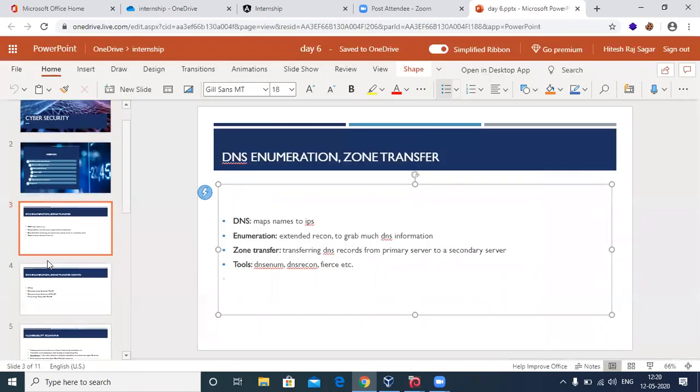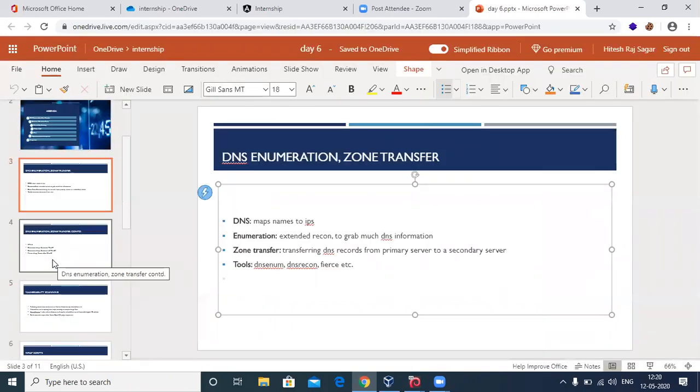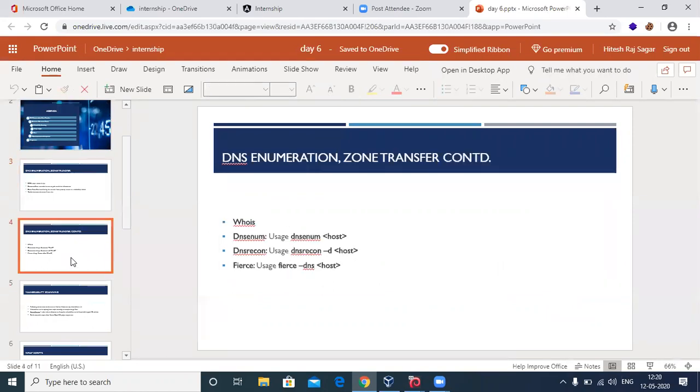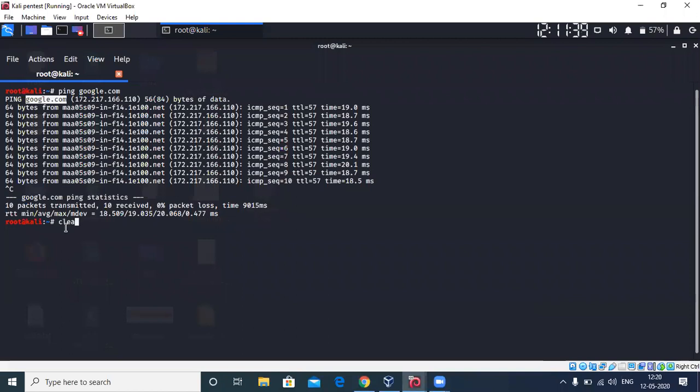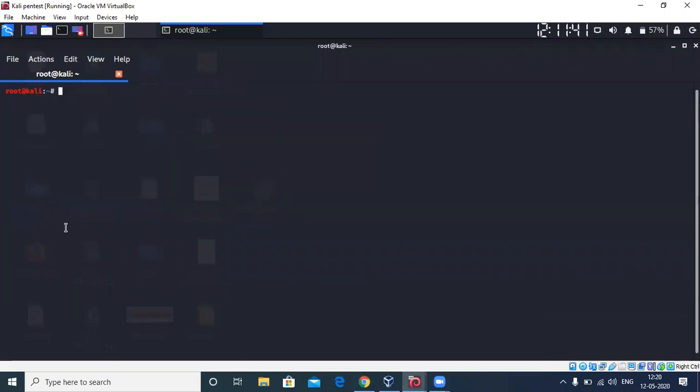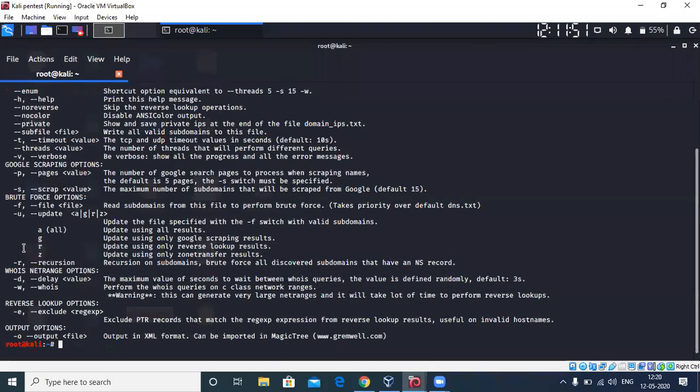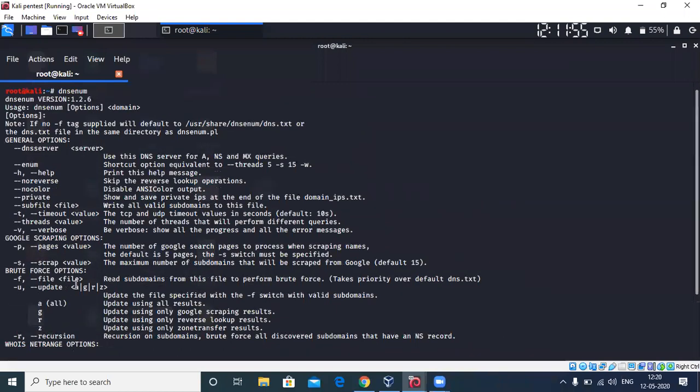So let's get into how to do this with these tools. Whois we've already discussed. The next part is dnsenum. Generally we had different tools that gave some info about DNS, and for zone transfer you had to do something else. But dnsenum automates that process too. So you can have both your zone transfer and enumeration about a particular domain.